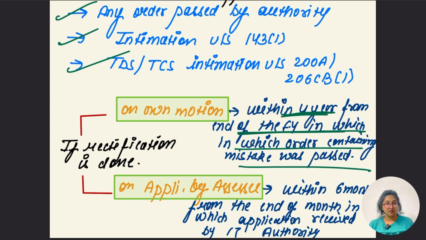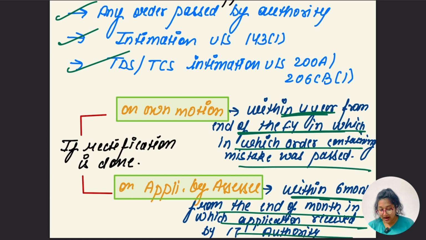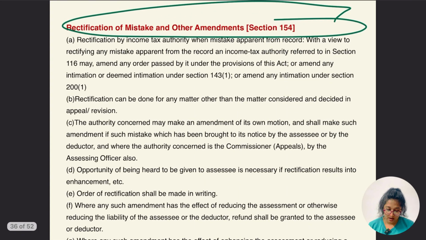What if rectification is done on the basis of an application by the applicant, by the SSC? In that case, within 6 months from the end of the month in which the application was received by the IT authority, the rectification is to be done. What happens if the rectification was done on own motion? In that case, within how much time limit? 4 years, within 4 years from the end of the financial year. In the second case, the applicant SSC, within 6 months. Hope this is clear.